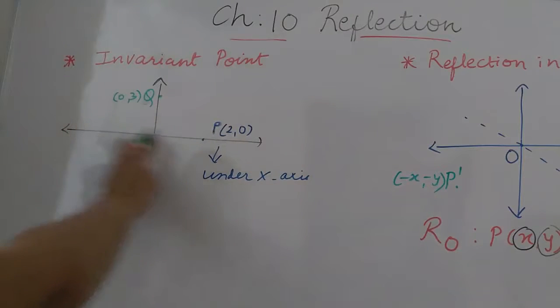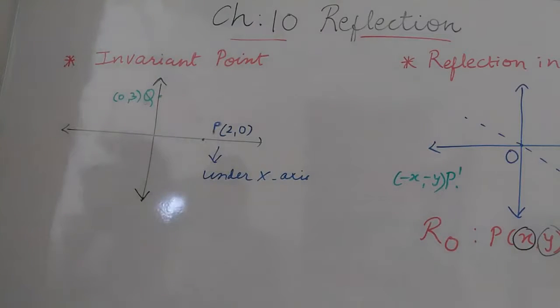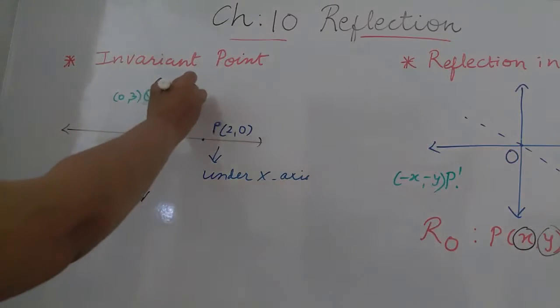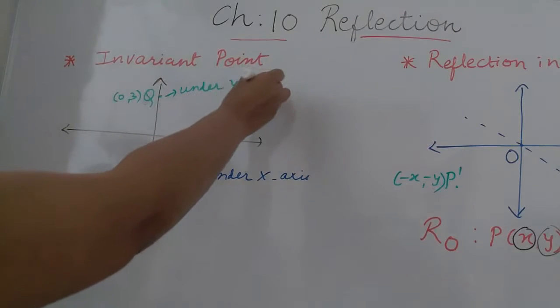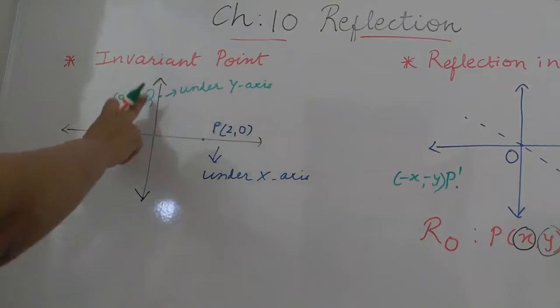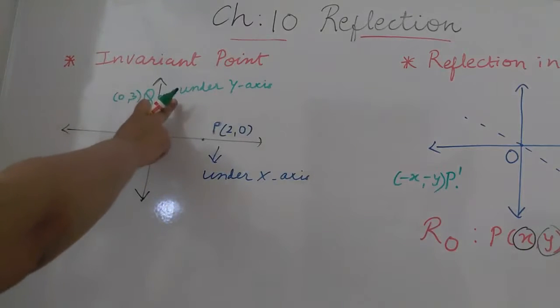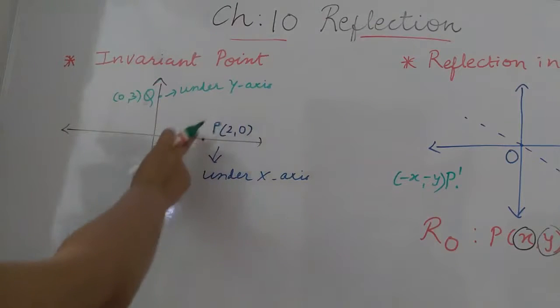But if it is asked under x-axis, then you can change it from here to here. Okay, students. So this point is invariant under y-axis. So these are the two main things here, that this point P(2, 0) is invariant under x-axis and Q(0, 3) point is invariant under y-axis. Why are they invariant? Because it lies on the x-axis.